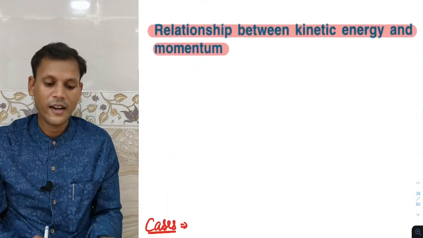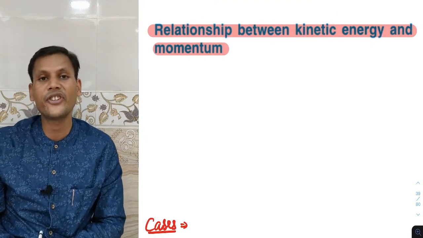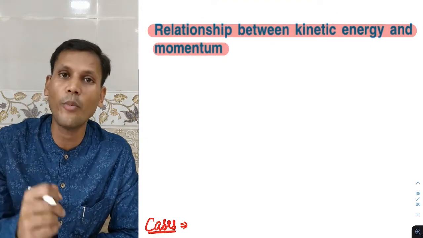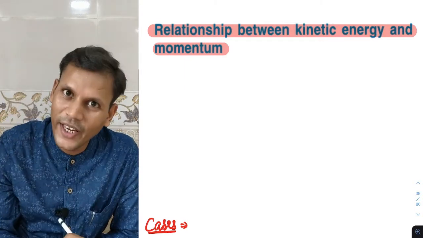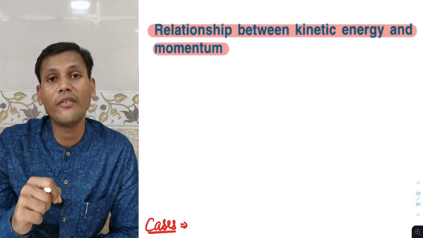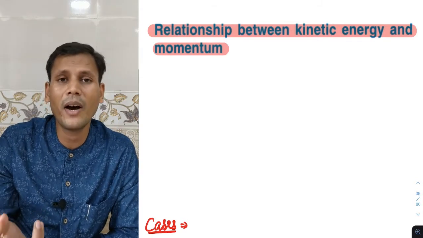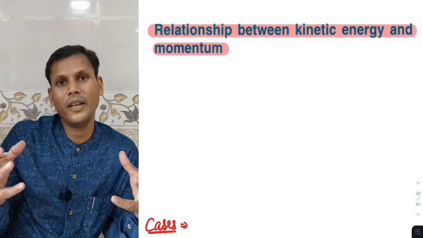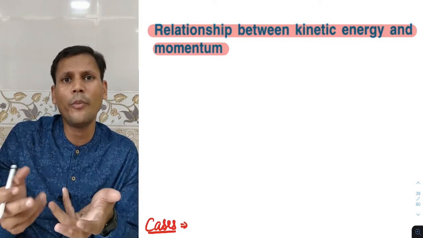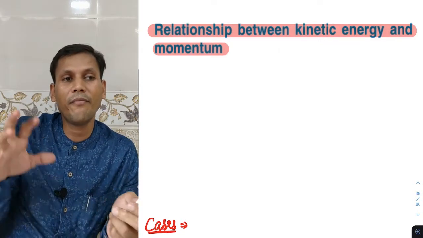Now the next topic is the relation between kinetic energy and momentum. First of all, what is momentum? Momentum is defined as the product of mass and velocity, mv. When we say a body has more momentum, it could be because the mass is more.